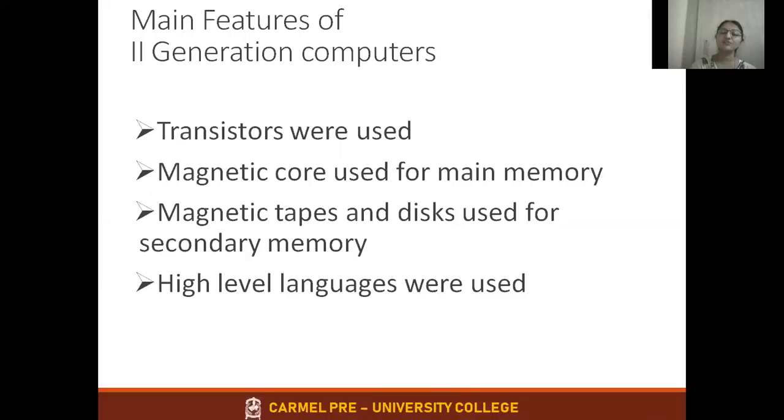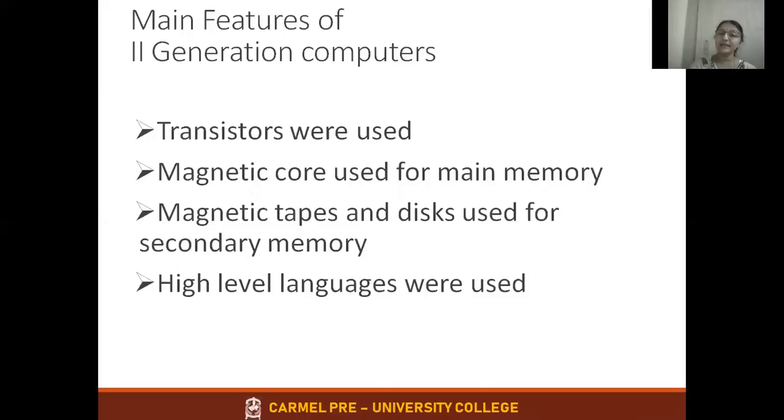So what were the main features of second generation computers? Write down these points. Transistors were used as a basic component. Magnetic core was used as the main memory. There are two types of memory, isn't it? Primary memory and secondary memory. During the first generation, magnetic drum was used as a primary memory. Here, magnetic core is used for the main memory.